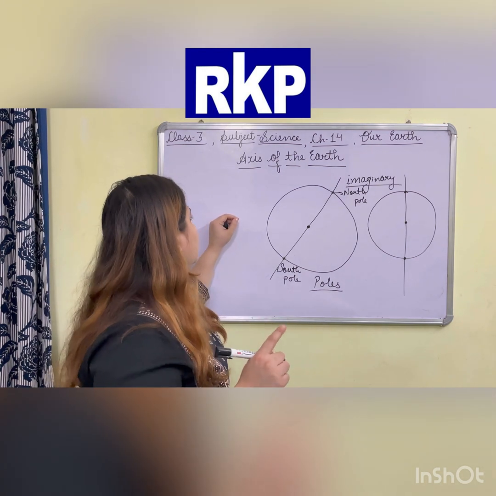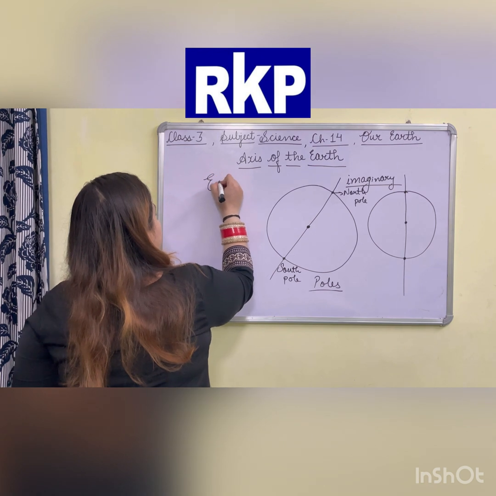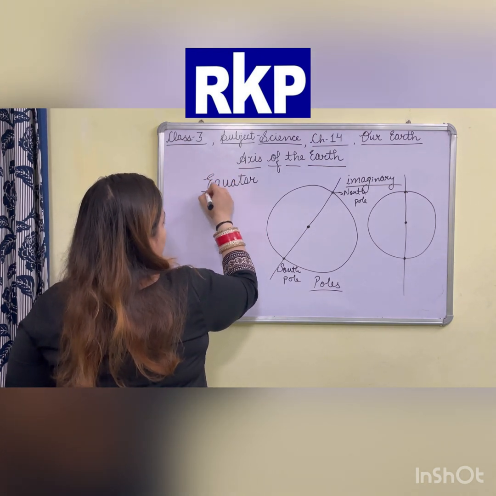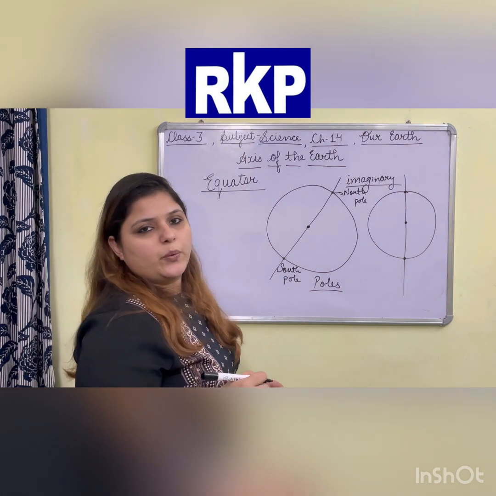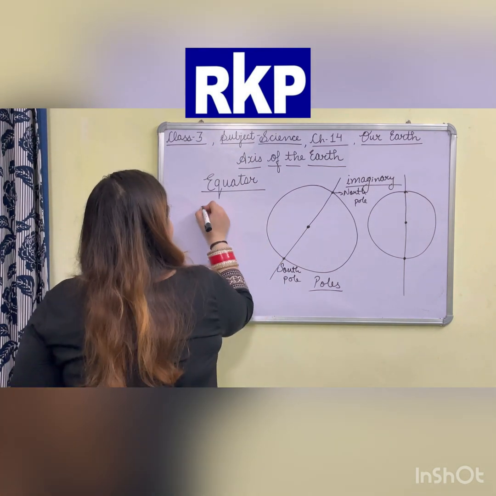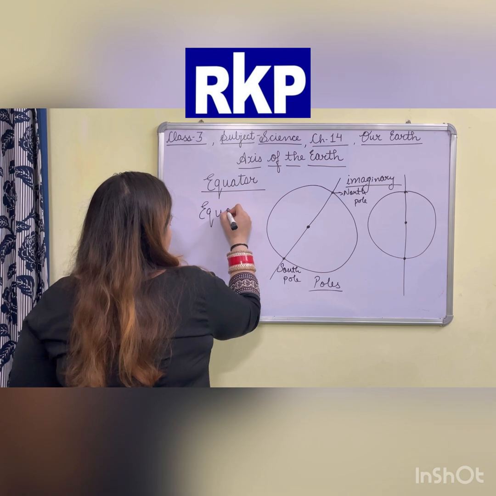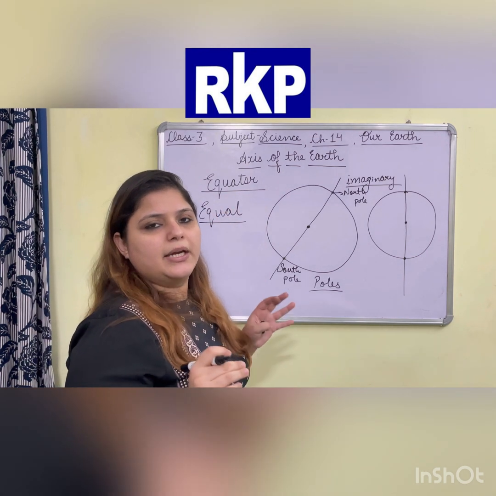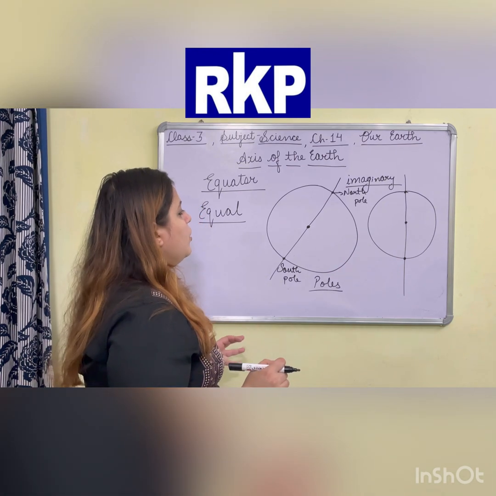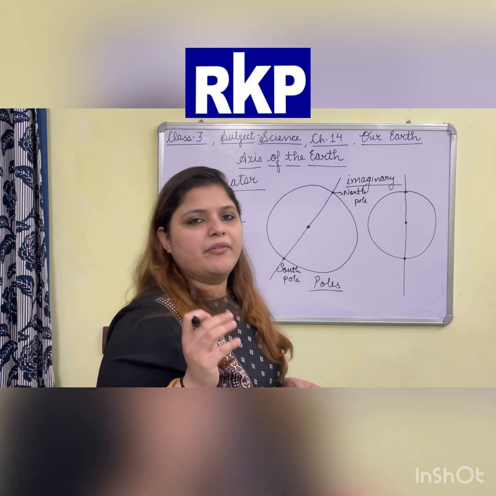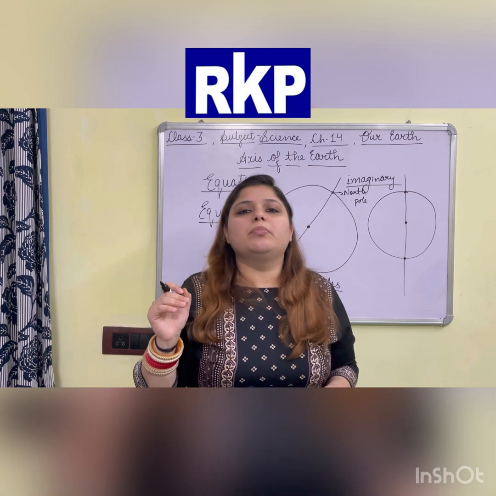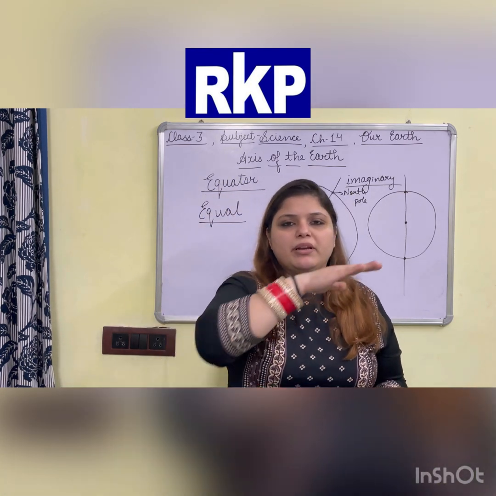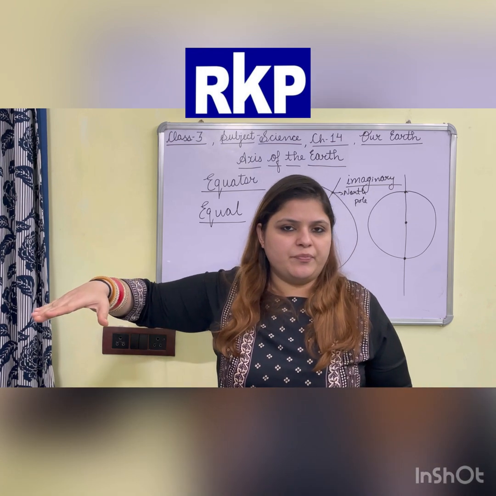One more term is equator. What is it? You haven't done it before, I think. What do you mean by equator? The word equator you can relate with the term equal. Equal means similar in size and shape. So if I have a football and I want to cut it in half, I will cut it from its center.